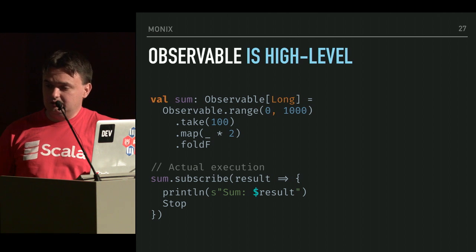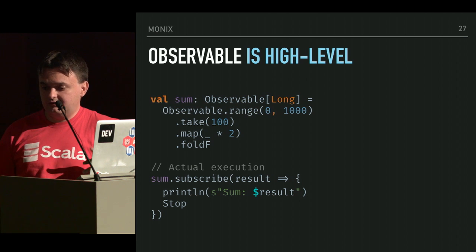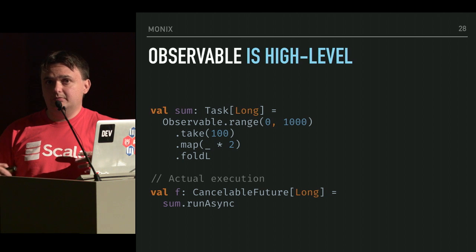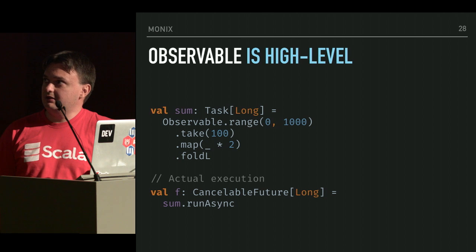Subscribe, into which you give an unsafe observer that processes the incoming elements, but you don't have to use subscribe. Subscribe itself being a low-level operation, you can simply convert an observable to task usually. And you've got fold methods, for example, that are suffixed with L in the API that simply give you a task, which you can then combine with other tasks and so on and so forth.